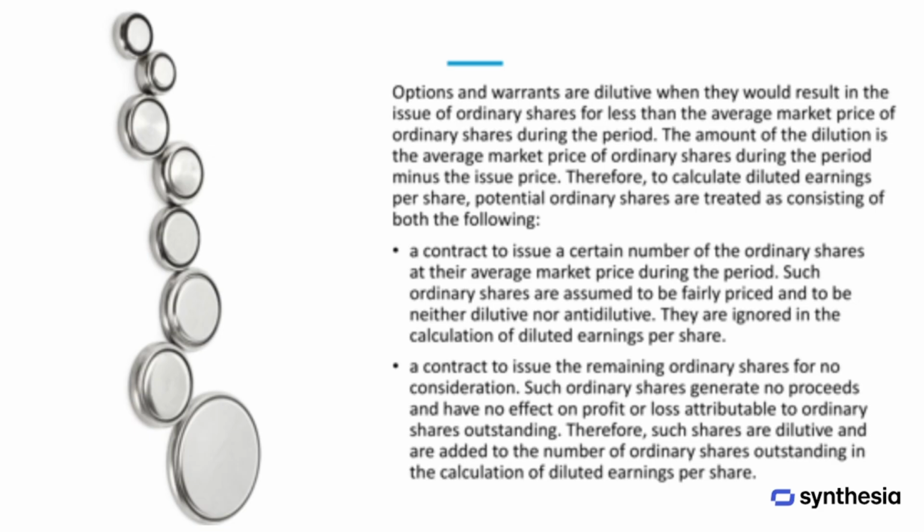To calculate diluted earnings per share, potential ordinary shares are treated as two parts. The first part is a contract to issue a number of shares at the average market price, which are assumed to be fairly priced and therefore neither dilutive nor anti-dilutive, and are ignored in the calculation. The second part is a contract to issue the remaining shares for no consideration. These shares generate no proceeds and do not affect profit or loss, making them dilutive and added to the number of ordinary shares used in the calculation of diluted earnings per share.